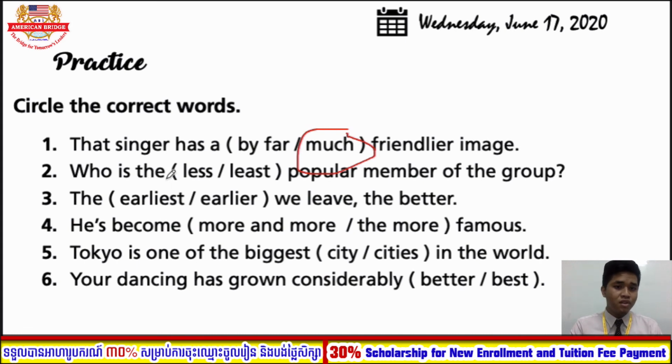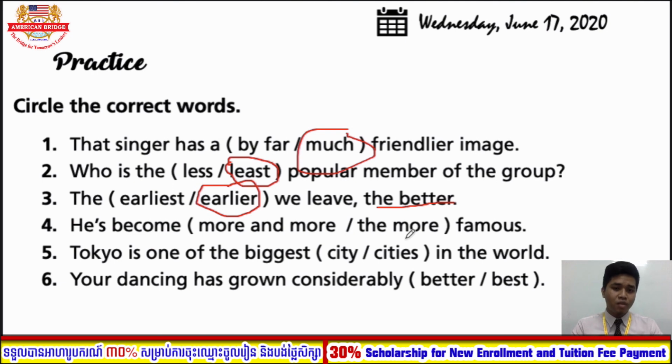Number two, who is the least popular member of the group? Remember, when we use the, we use the superlative form: the least popular member of the group. Three, the earliest or earlier we leave, the better. Because this is the structure that you learned already, this one is the comparative form, so this one should be the comparative form as well. Number four, he's become more and more famous.